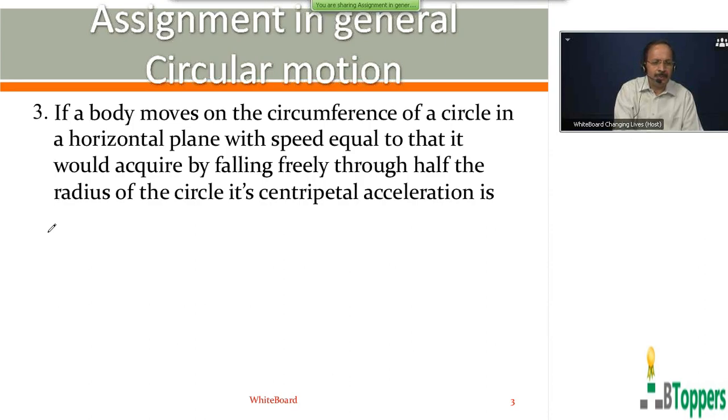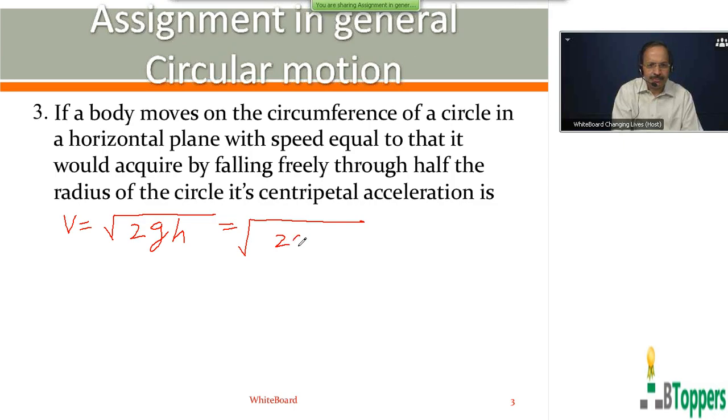So if a body falls freely under gravity through a vertical height h, the magnitude of velocity acquired by it, as I discussed in kinematics, will be given by v equal to root of 2gh. So when the body falls through a distance equal to half of the radius of the circular path, if r is the radius of the circular path, you can take h equal to r by 2.